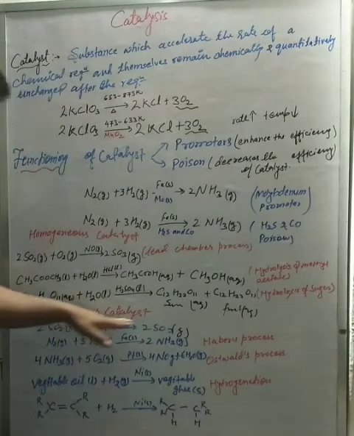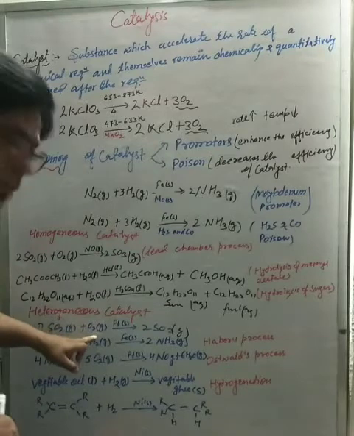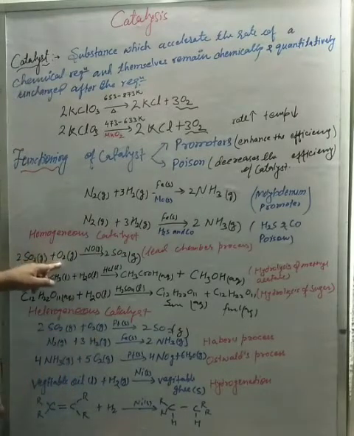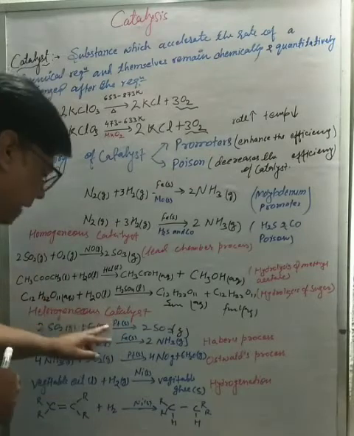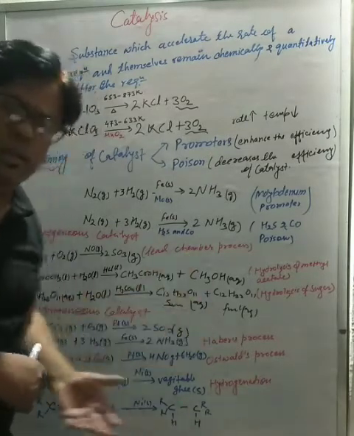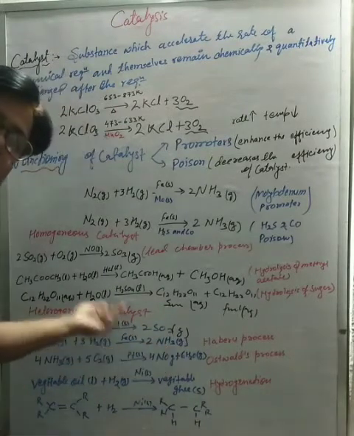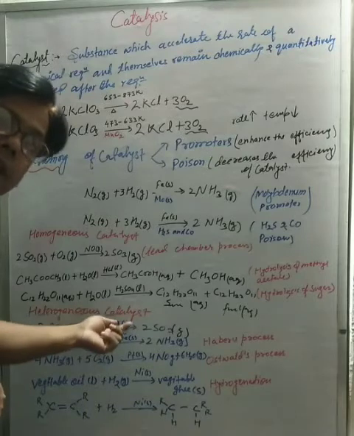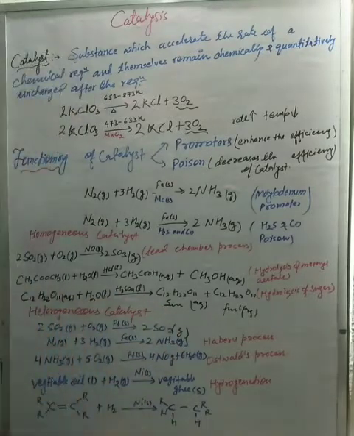It means heterogeneous catalysis. When sulfur dioxide reacts with oxygen, same process, in the presence of platinum, which is solid state, the product is our sulfur trioxide. Reactant is gaseous state, product is gaseous state, but catalyst is in solid state. That's why it is heterogeneous catalysis.